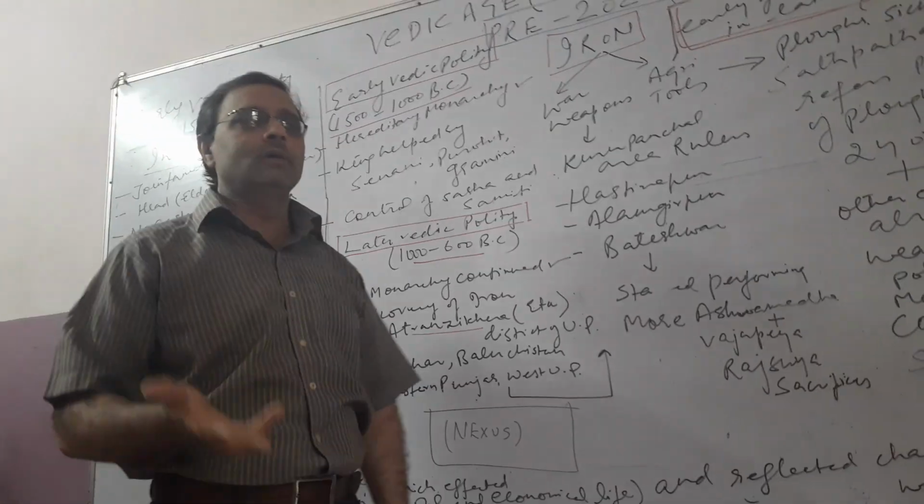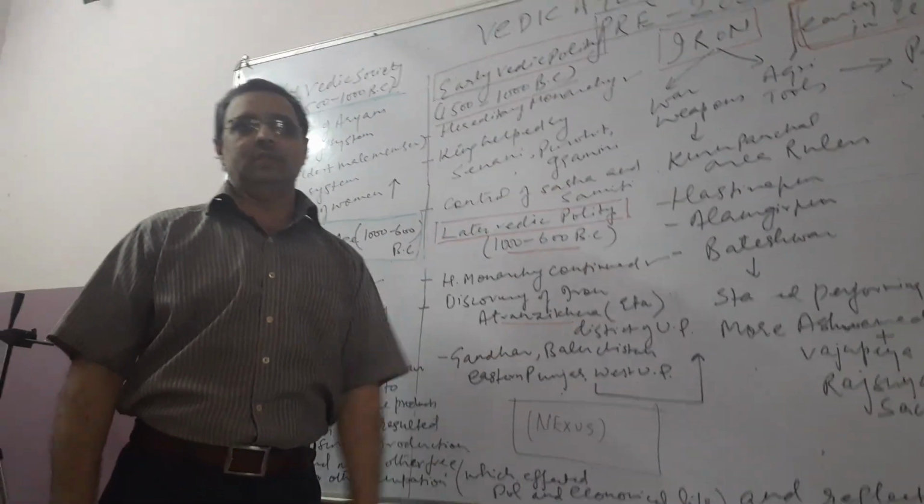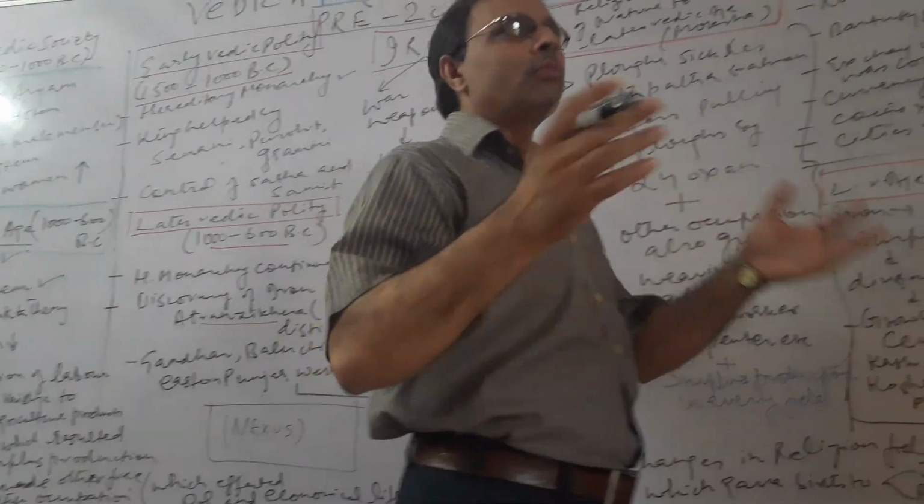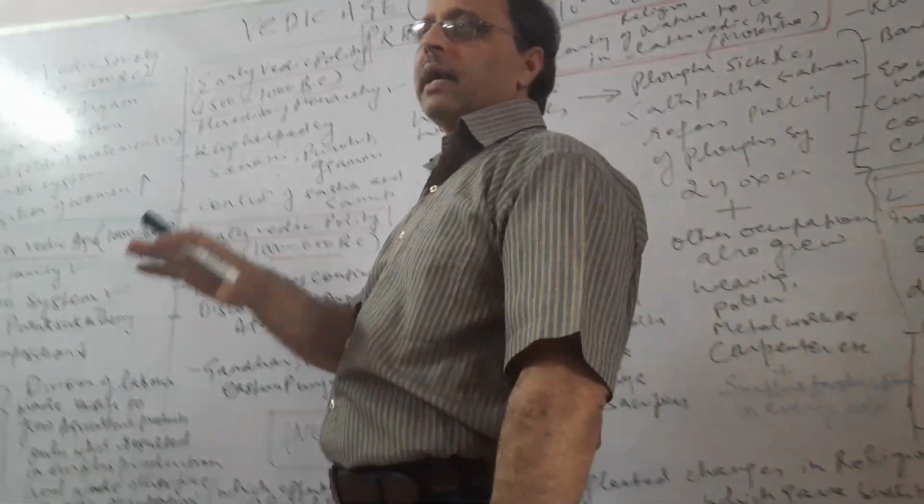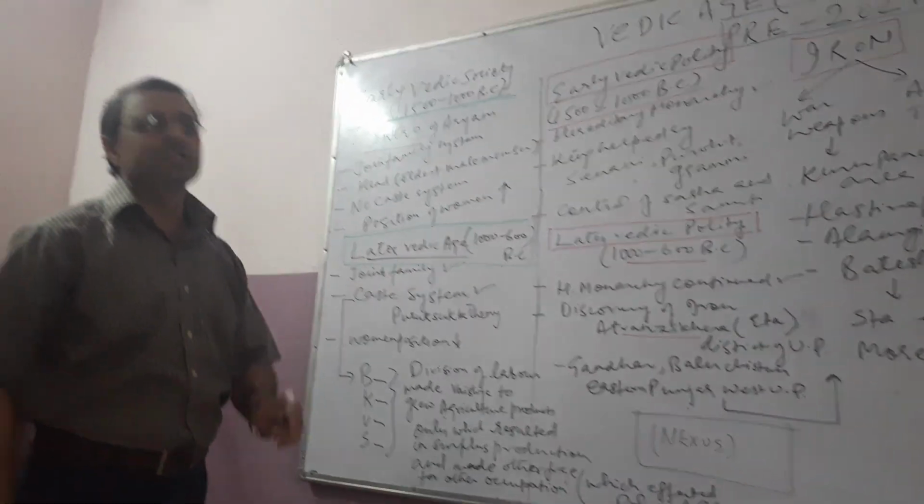Otherwise, he could become an autocrat also. So the king was controlled by the Sabha and Samiti. The Sabha was the council of the elderly people and the Samiti was the council of the common people. So these two councils used to control the king up to an extent, and that was the society and the polity of the early Vedic age.